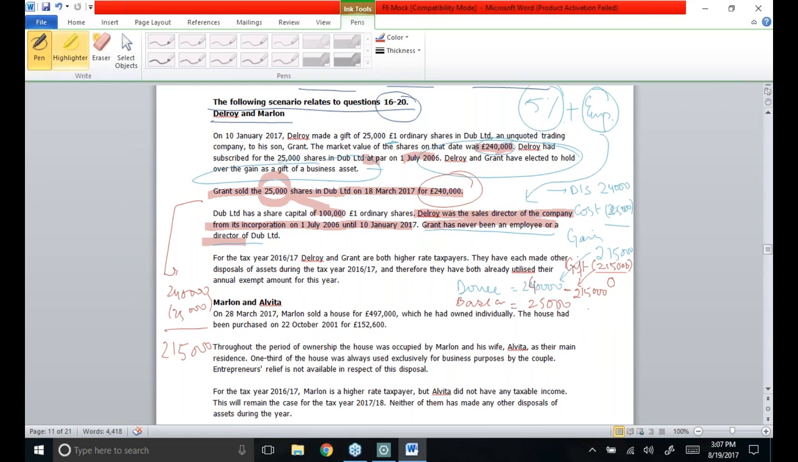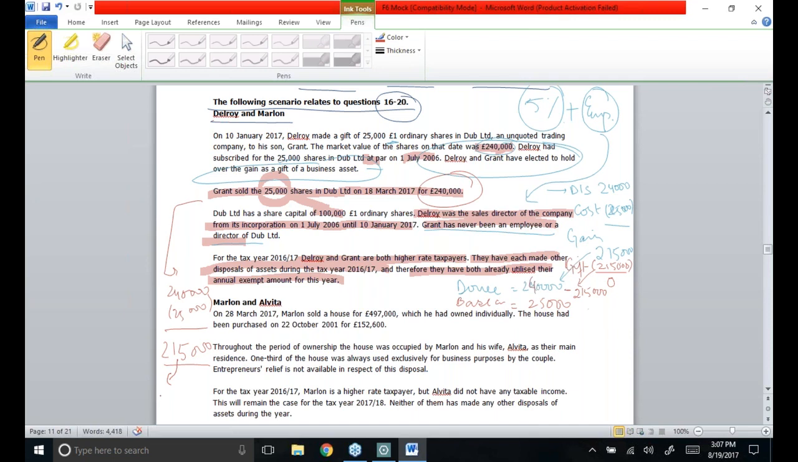It is written in the question that both Delroy and Grant are high rate taxpayers. They have made other disposals as well, and therefore they have already utilized their annual exempt amount. If this line had not been written, then the first step would be deducting the annual exemption of 11,100 from the gain, but that is not the case, because they have said the annual exemption is already used. So over this figure the rate has to be applied.